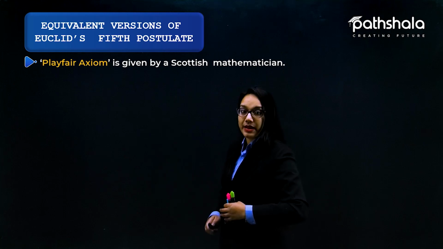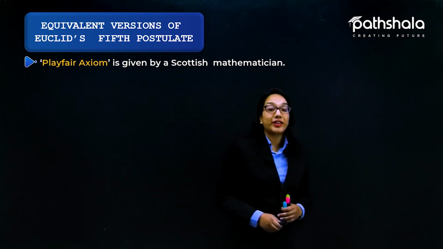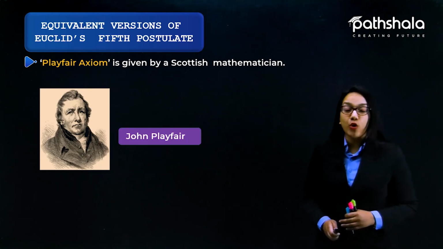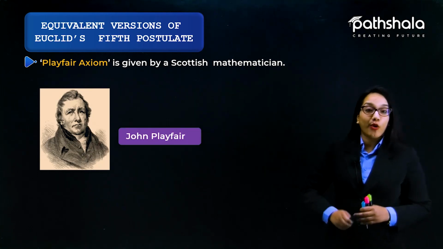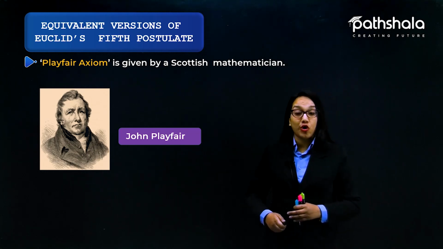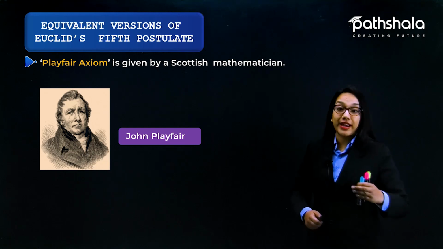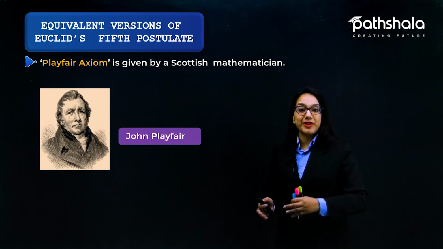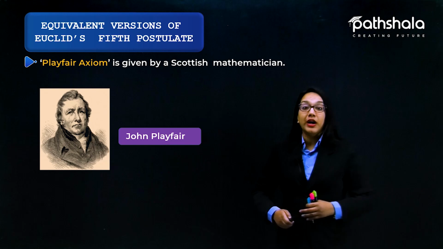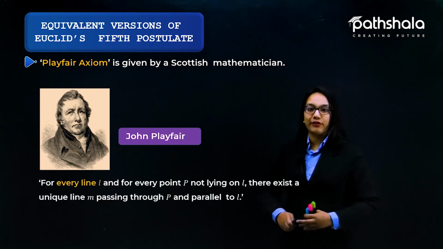The Playfair axiom is given by a Scottish mathematician whose name was John Playfair, and the axiom is named after the mathematician John Playfair.